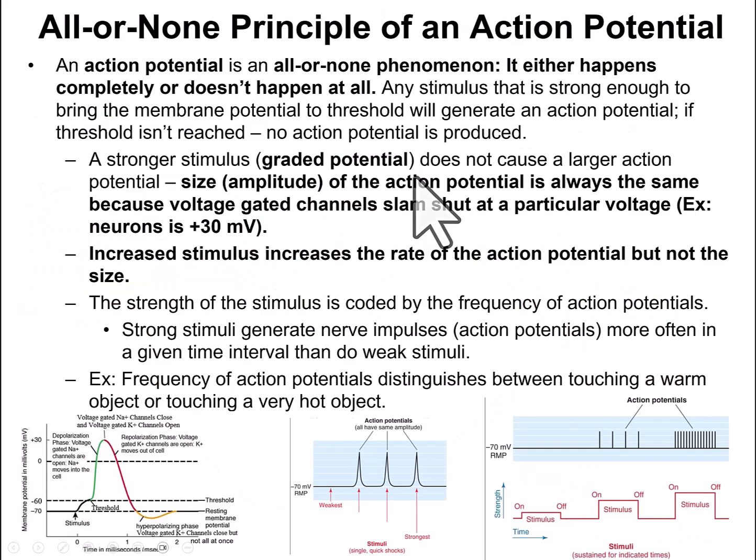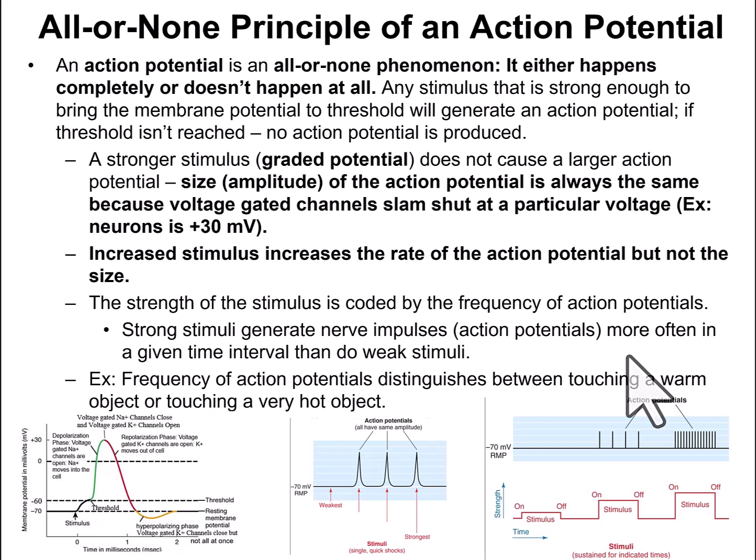What about a stronger stimulus? What happens if your graded potential is really strong? Does this cause a larger action potential? No. The size of the action potential is always the same because voltage-gated channels slam shut at a particular voltage. In the example I went over previously, it was voltage-gated sodium channels. They slam shut at positive 30 millivolts, so the size of the action potential doesn't increase with a stronger stimulus.